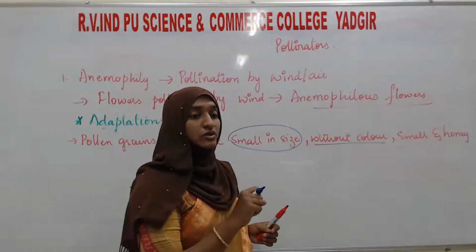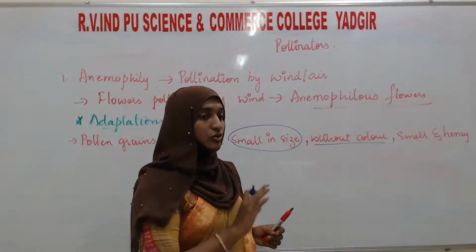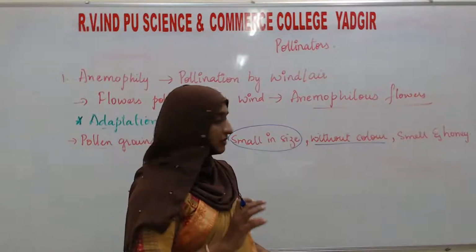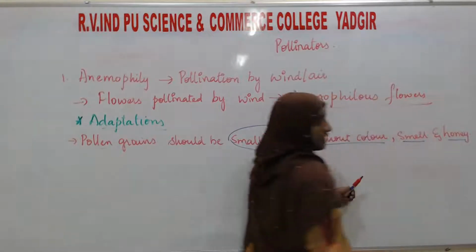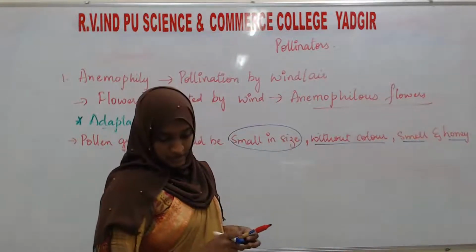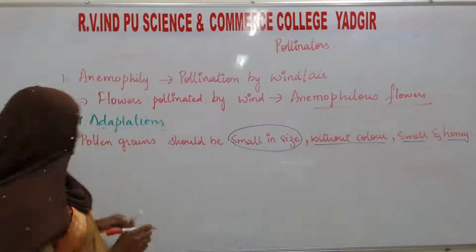Here, no need of attraction, no need of color. No attractive colors will be there. Then there will be no smell, no nectar or honey produced. This is the first adaptation.